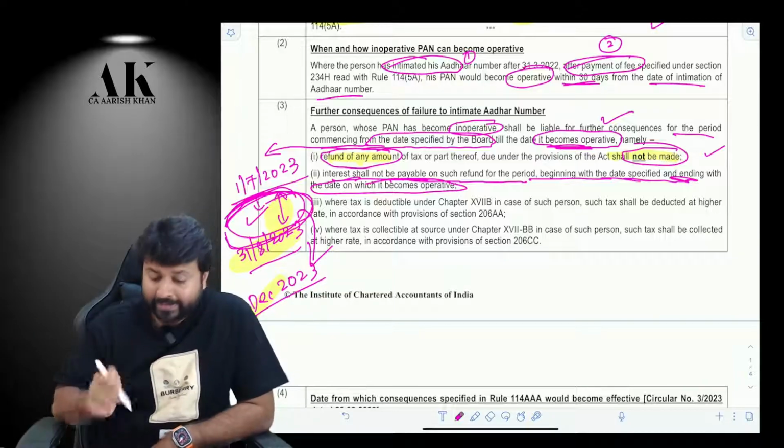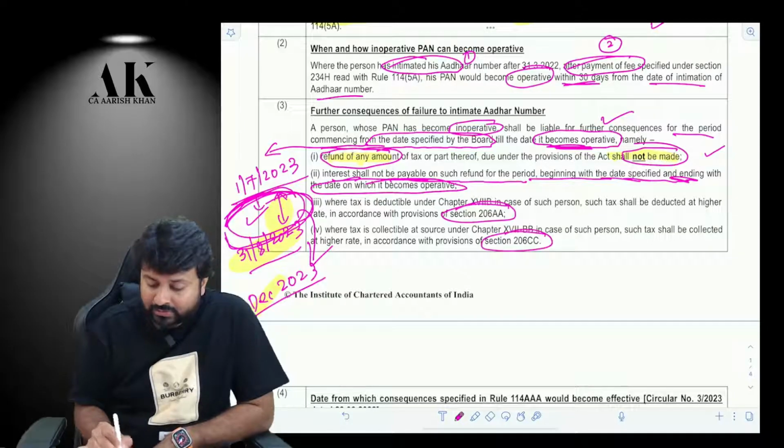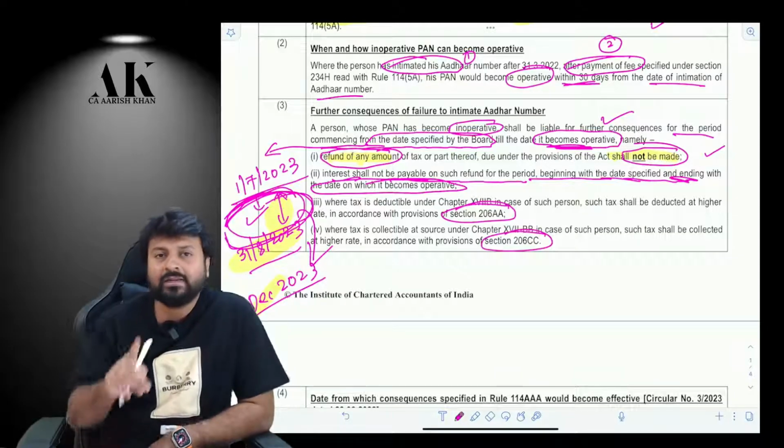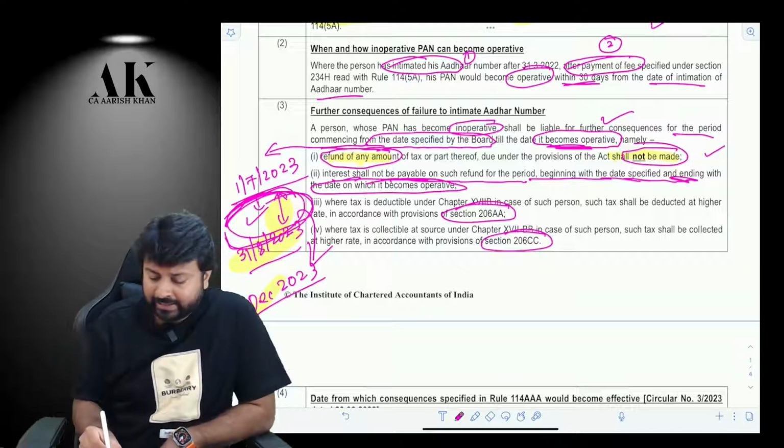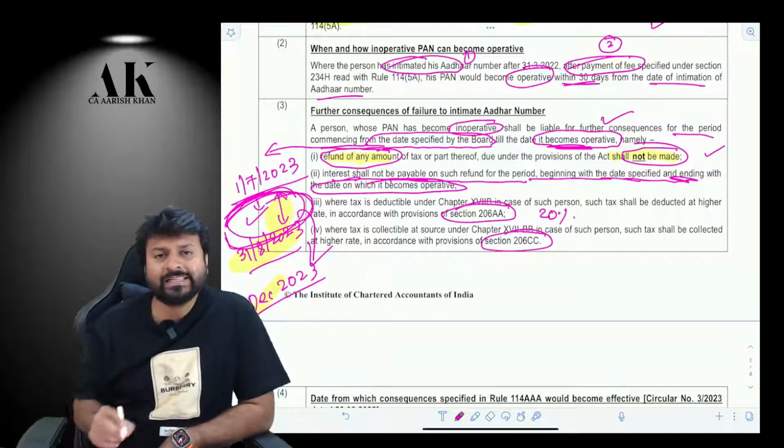Okay. Third thing, any person who will make any payment to you or who will collect any payment from you will deduct TDS as per 206AA and 206CC. And what is 206AA? TDS in case of non-PAN cases. What is the TDS in case of non-PAN cases? It is 20%. What is the TCS in case of non-PAN cases?